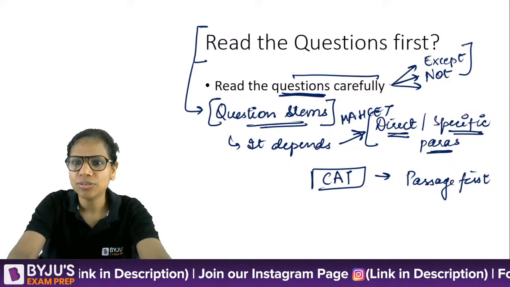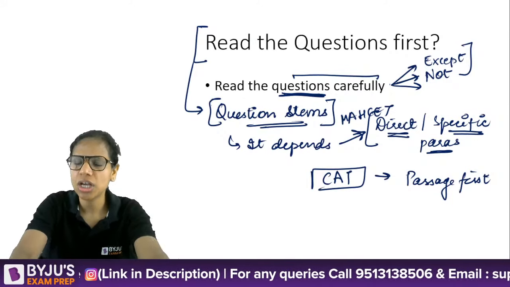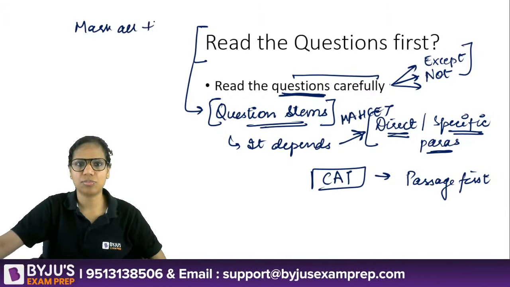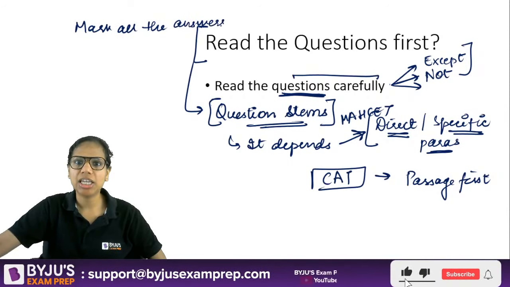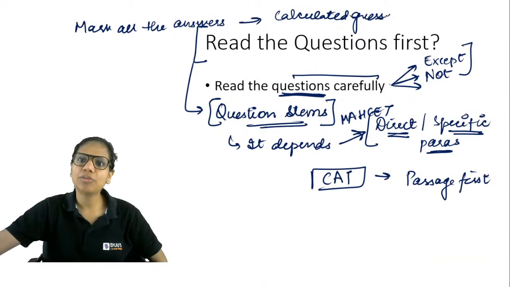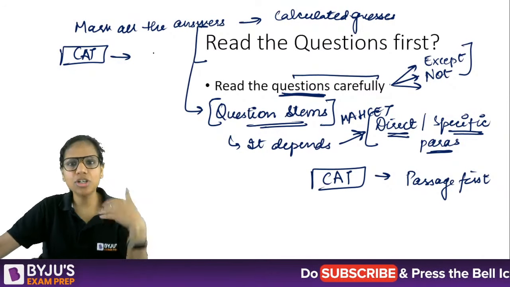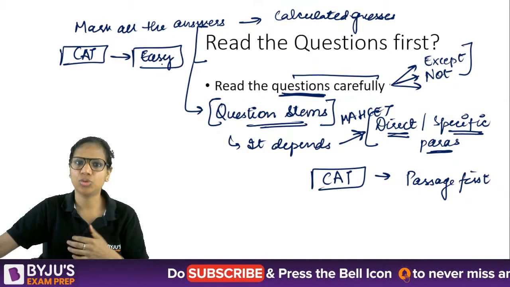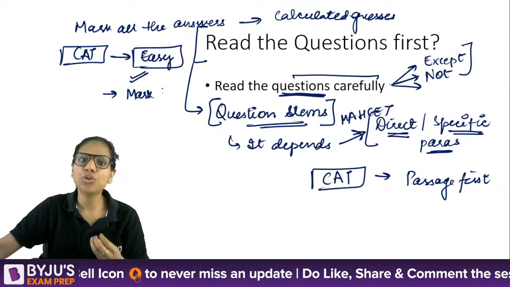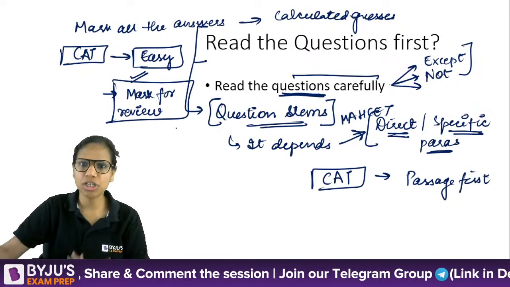Now, should we attempt all the questions in the exams or only those that we are completely sure about? So, Disha, if your exam does not carry negative marking, then you should at least mark all the answers. These could be calculated guesses also, because there's no negative marking. However, for an exam like CAT, where there is negative marking, in the first round you should focus on the easy questions. Those will be the ones about which you are absolutely sure. For the difficult ones, if you attempt them, you mark them for review.